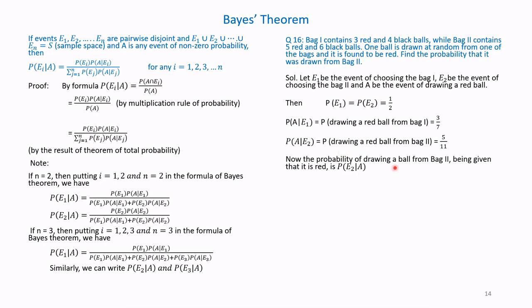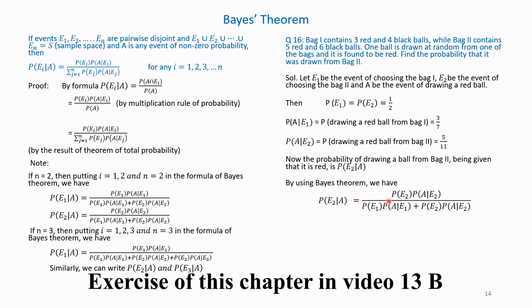Now the probability of the ball being drawn from bag 2 given that it is red is the conditional probability of E2 given A. Therefore, by using Bayes' theorem, we have the conditional probability of E2 given A has occurred is probability of E2 into conditional probability of A given E2, divided by probability of E1 into conditional probability of A given E1 plus probability of E2 into conditional probability of A given E2.